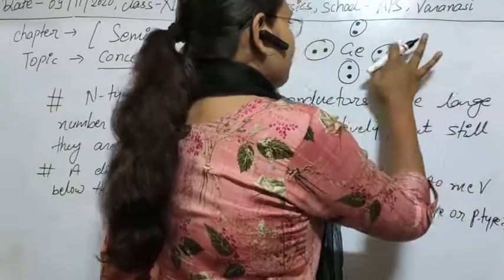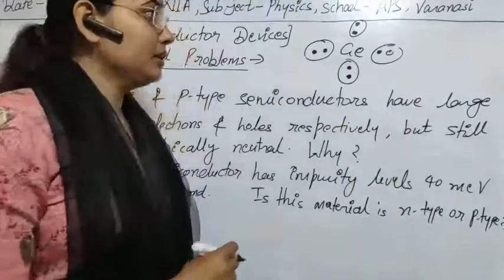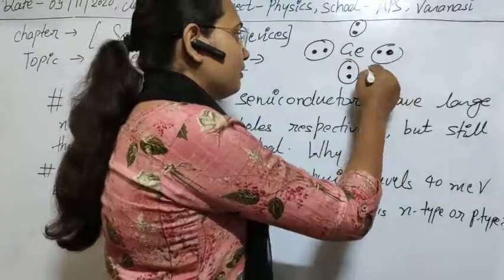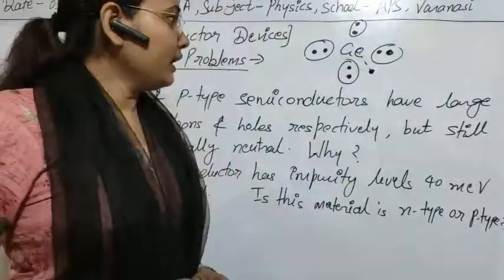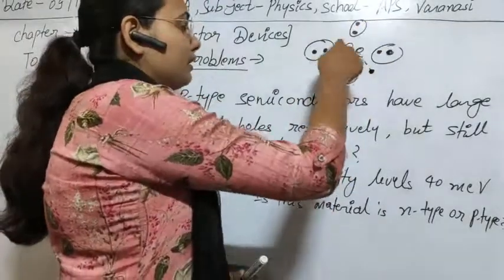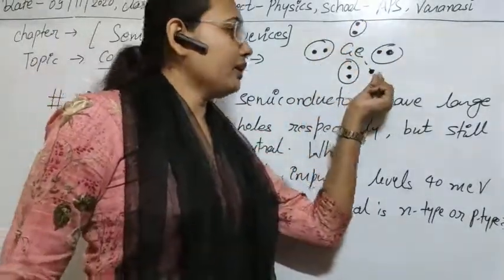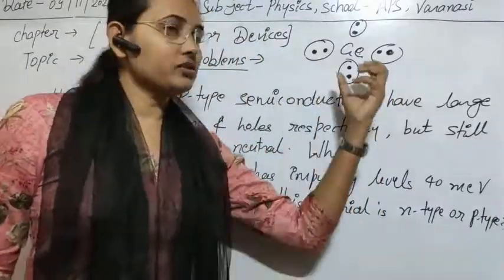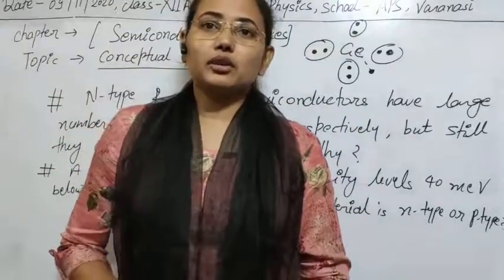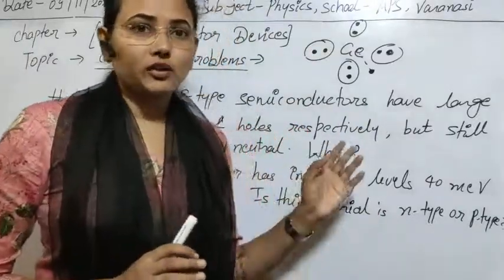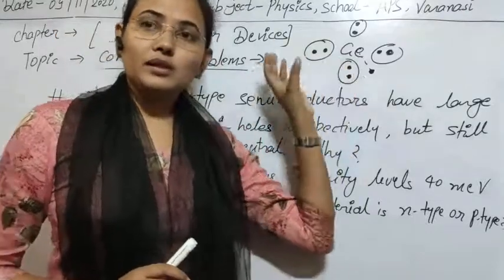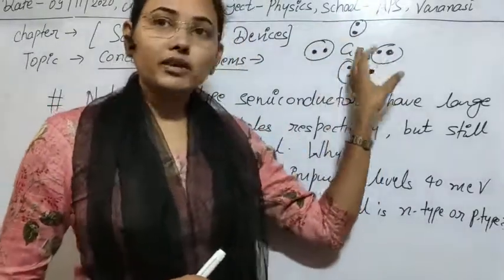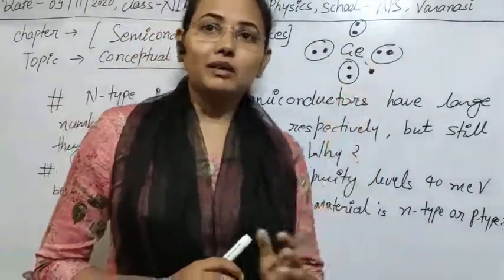Clear? In the same manner, for n-type materials, if a pentavalent impurity is added to the atom, then in case of pentavalent atoms there are 5 electrons. Clear? 4 electrons make covalent bonds with the 4 electrons of germanium, and 1 electron gets free, and this electron acts as a negative charge. But as a whole, the atom is electrically neutral, because we haven't taken any ions for the formation of that. We have taken pure, electrically neutral atoms for that. So as a whole this atom will be electrically neutral. So n-type material will be electrically neutral.